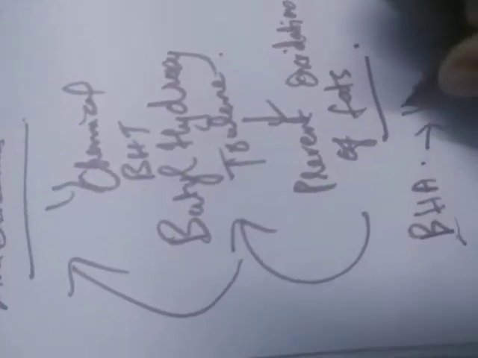So another example of antioxidant is BHA. This is butylated hydroxyanisole.